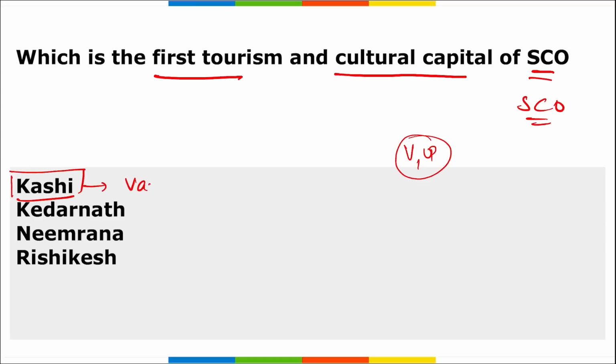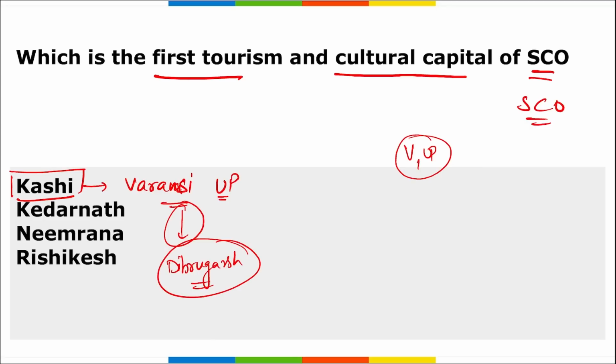Kashi is located where? This is located in Varanasi, and this meeting that we are talking about, the meeting of the heads of ministers of SCO, was also held in Varanasi, UP. And if you remember, from Varanasi to Dibrugarh, that is in Assam, the biggest cruise ship of India was launched. Or we can say it was flagged off from Varanasi, UP, and Dibrugarh is in Assam. So Kashi has been declared as the first tourism and cultural capital of SCO.